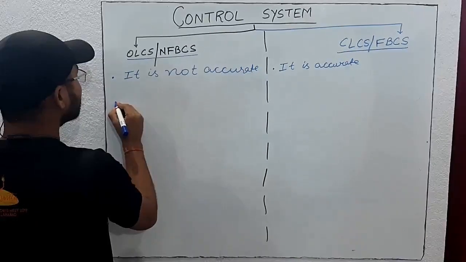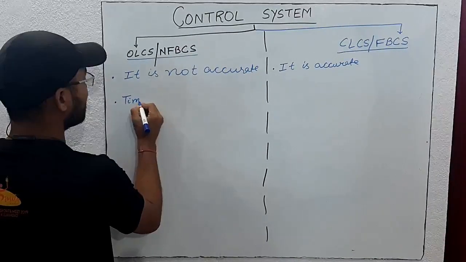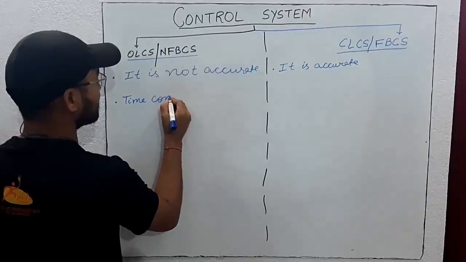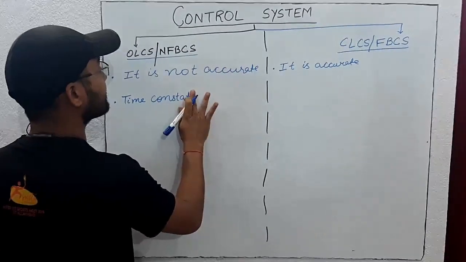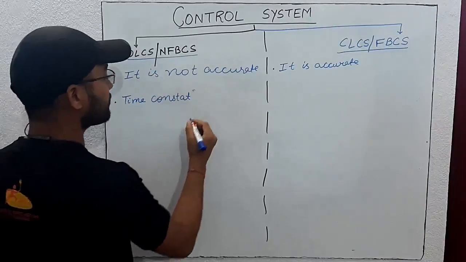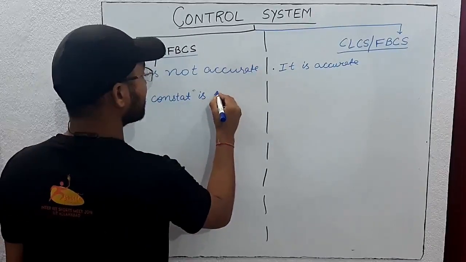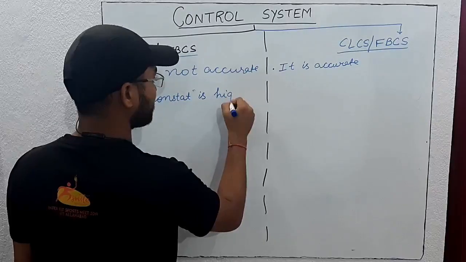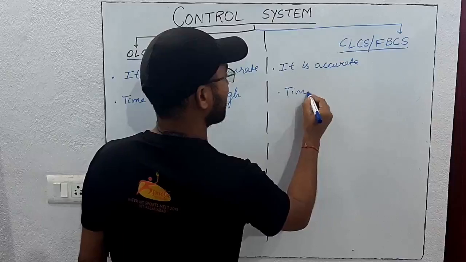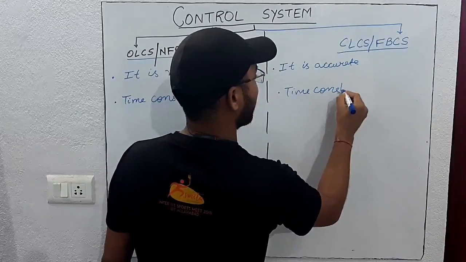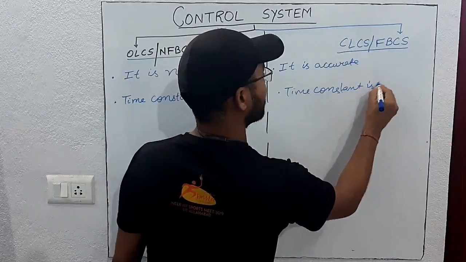We will study time constant later, but just for the difference, you can see the time constant of the open loop control system is high and that of the closed loop is low.